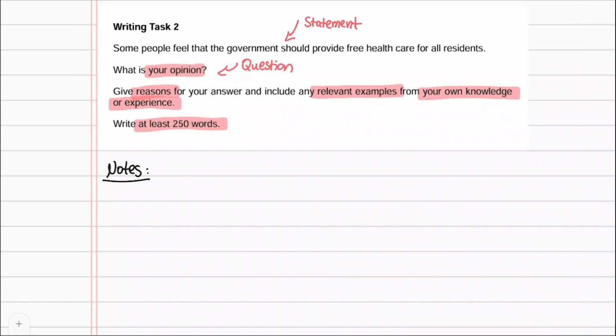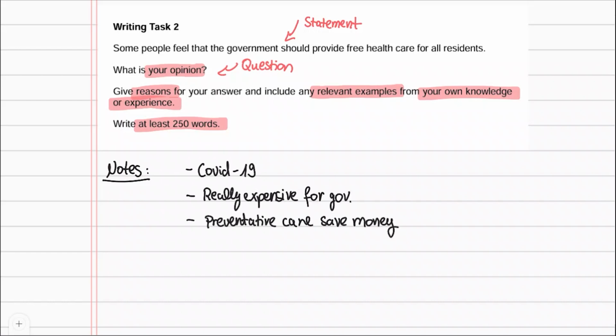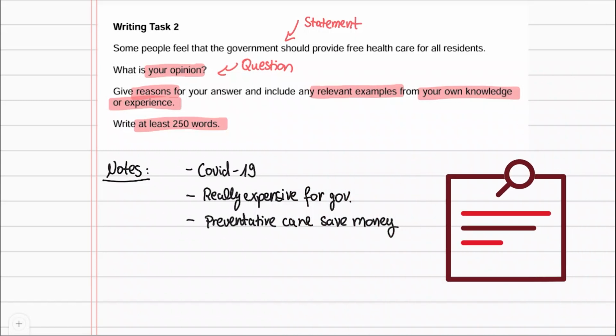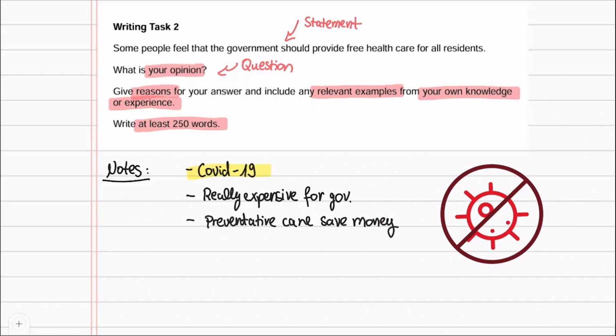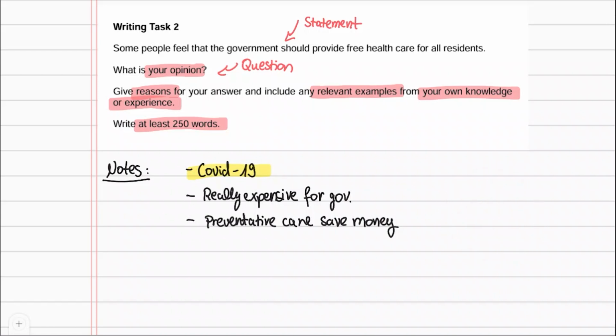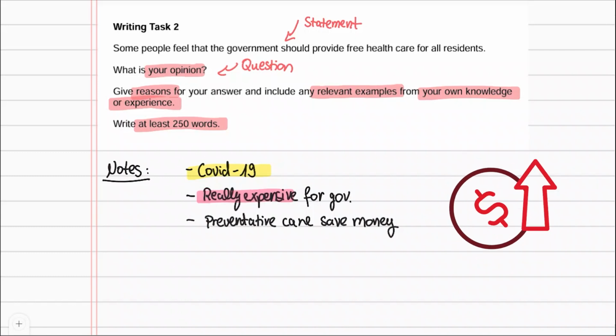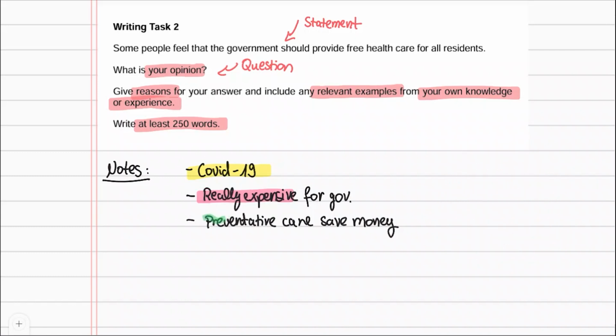My notes look like this. COVID-19, really expensive for government, preventative care, save money. Your notes are just ideas for yourself. It doesn't matter if they make sense to anyone else. I found I have mixed feelings. The first point is that COVID-19 is a good example. It supports the idea that it's important to stop diseases from spreading, so I feel healthcare is good. The second is that it's really expensive. That's bad. However, I think that preventative care saves money in the long run, since it stops diseases from getting worse. So I think I will agree, but not completely.